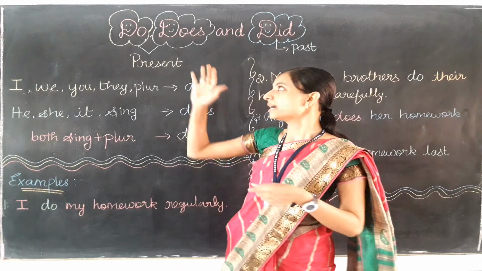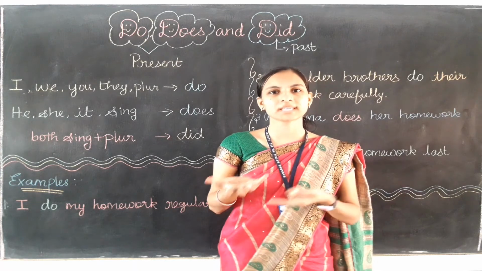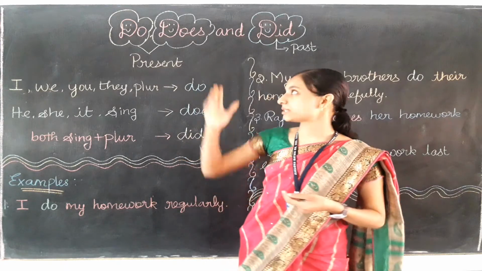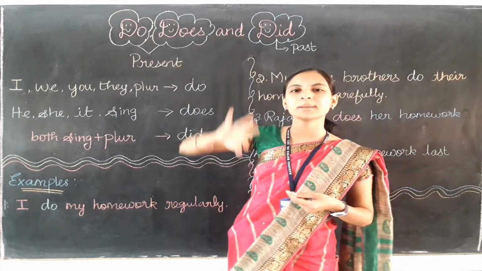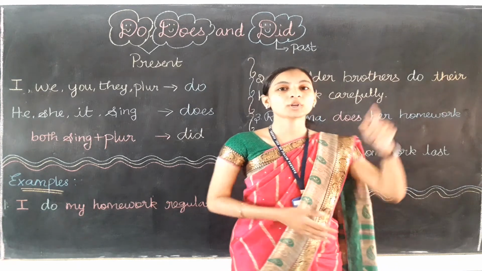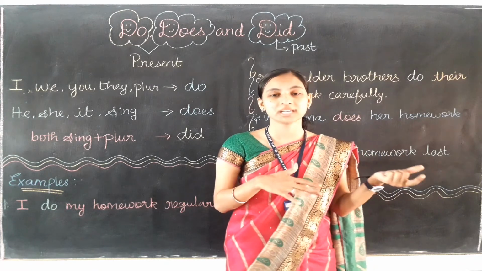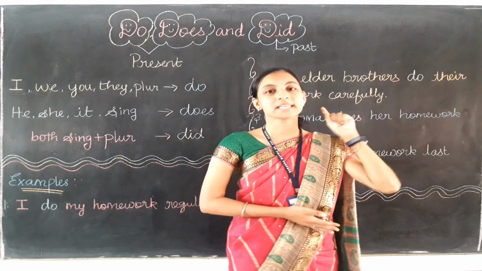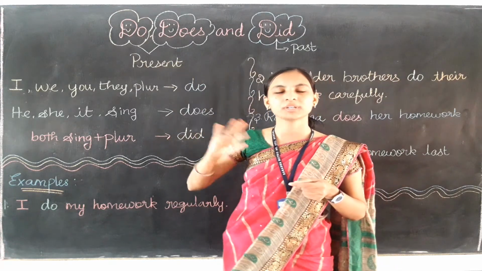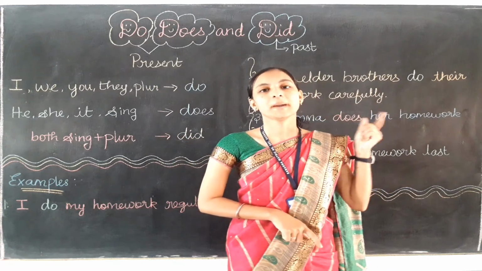So do means, in Tamil, we can say seiyirathu. That is the exact meaning for do only. The same goes for does. So do and does have the same Tamil meaning. And what about did? Did means seiyapattadhu, we can say in the past. Naan adhu senjen. That word will be represented as did only. So do and does represent the present time, and did talks about the past time only.